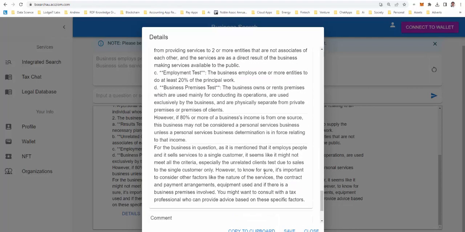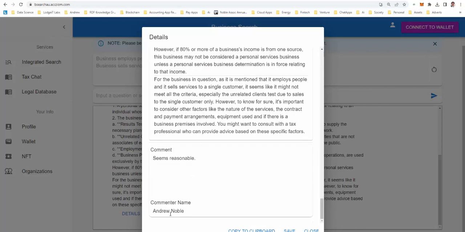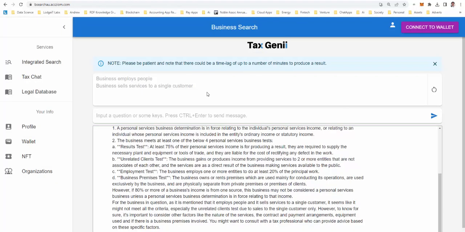So there's the final observation there, which I said seems reasonable, and I left my name. So do that if you can, because that will help us to refine the program.